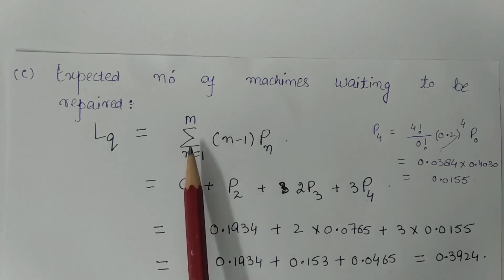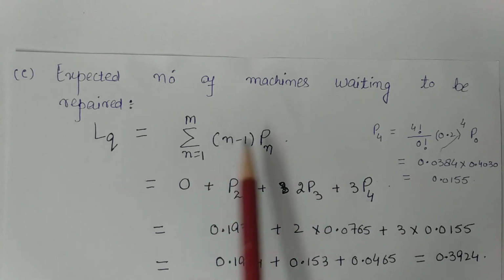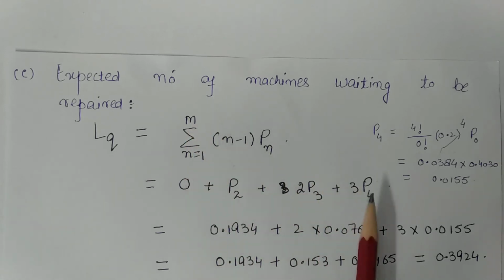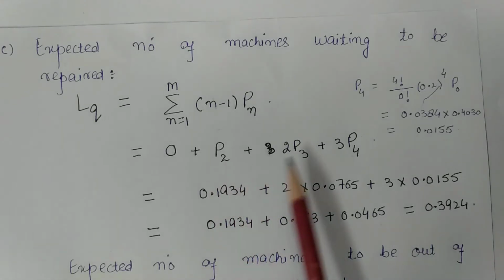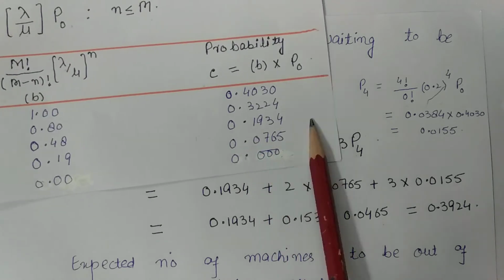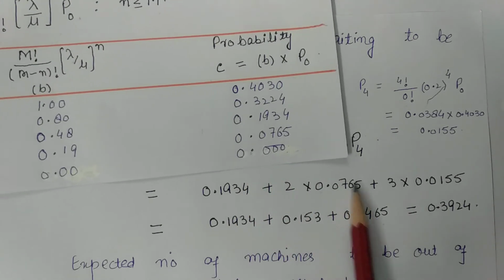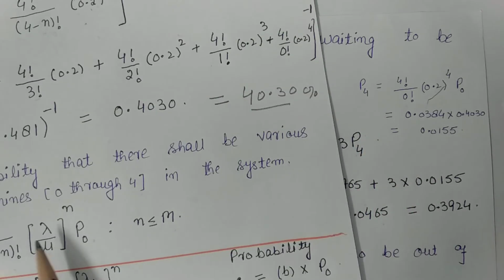Then I put n is equal to 2, n is equal to 3 and then 4 because m is equal to 4. Now I will put the value of P2 and P3 from the table, so 0.913 and 0.765, and then I will find the value of P4 from here.